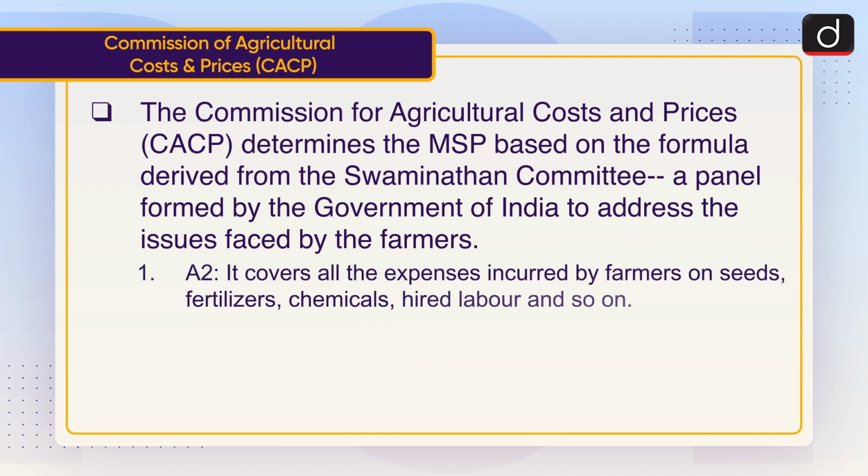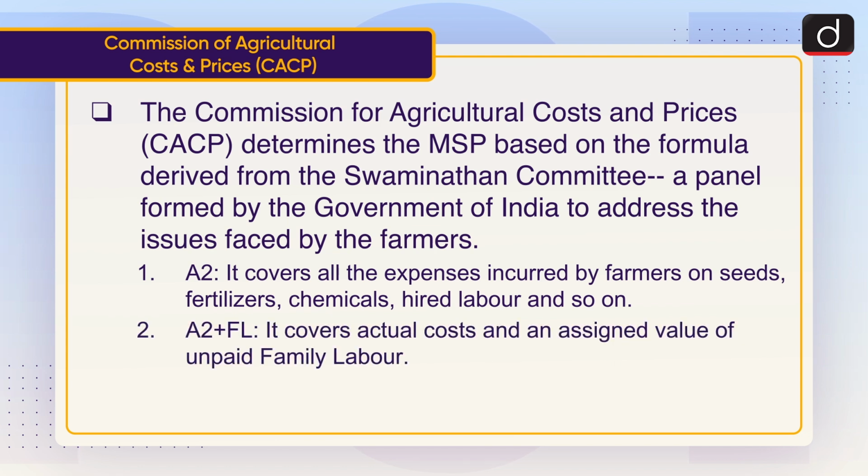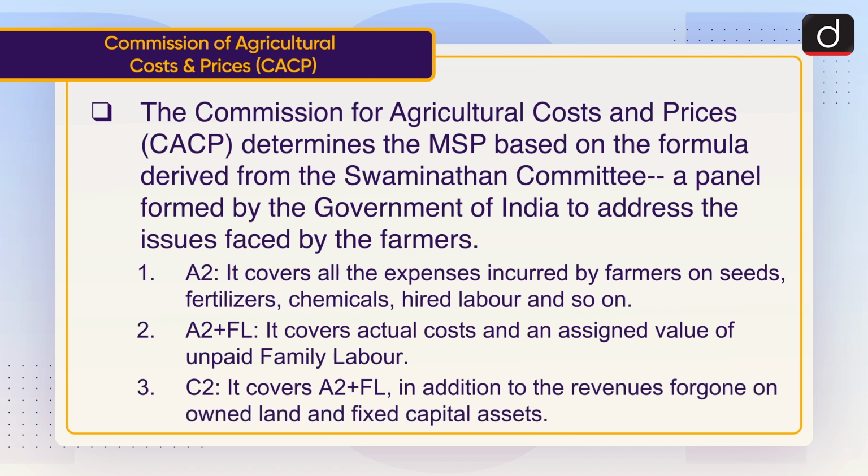First, A2. It covers all the expenses incurred by farmers on seeds, fertilizers, chemicals, hired labor and so on. Second, A2 plus FL. It covers actual cost and an assigned value of unpaid family labor. Third, C2. It covers A2 plus FL in addition to the revenues foregone on owned land and fixed capital assets.